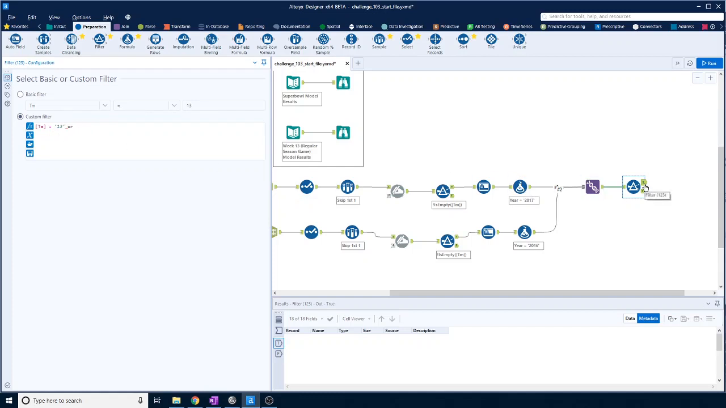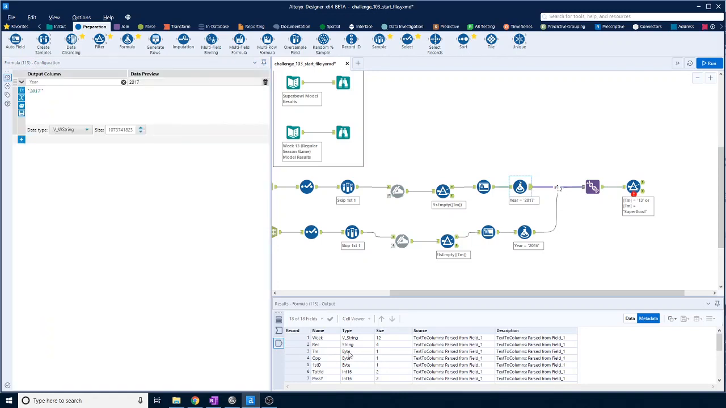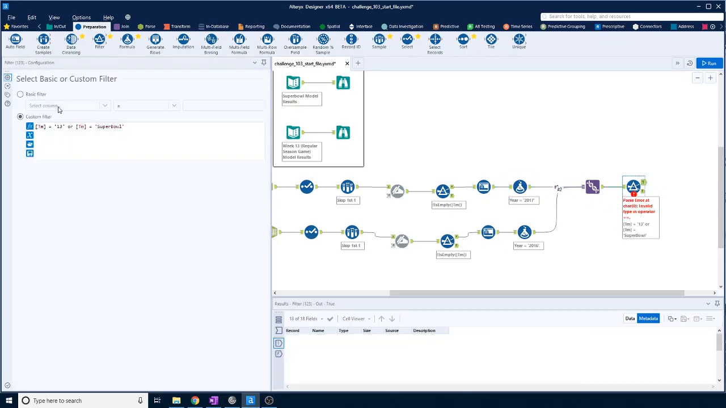Isn't it a string? It's a string, isn't it? Or TM equals, and we want to, is it Super Bowl? Okay, so that should, why isn't it like that? What's it think this field is? TM is a byte. Okay, no, we don't want TM as a byte. No, we do. It's not TM we're looking for, it's week. What a numpty. Okay, alright.